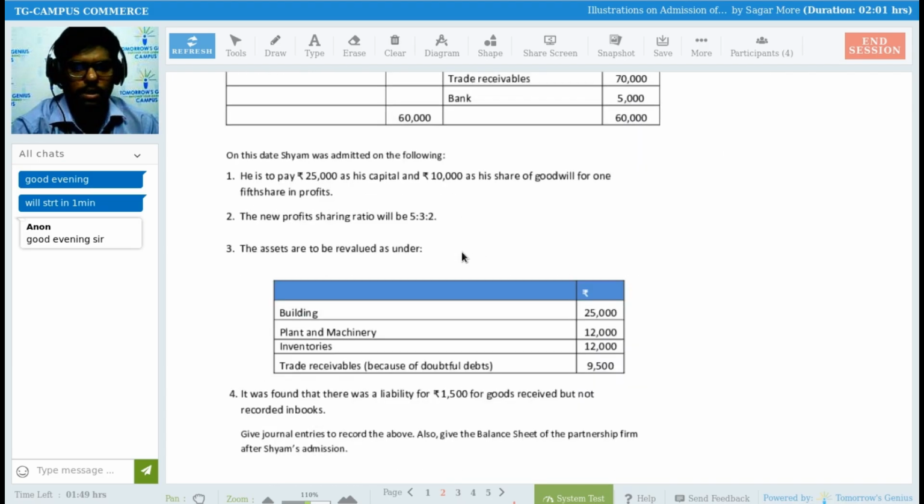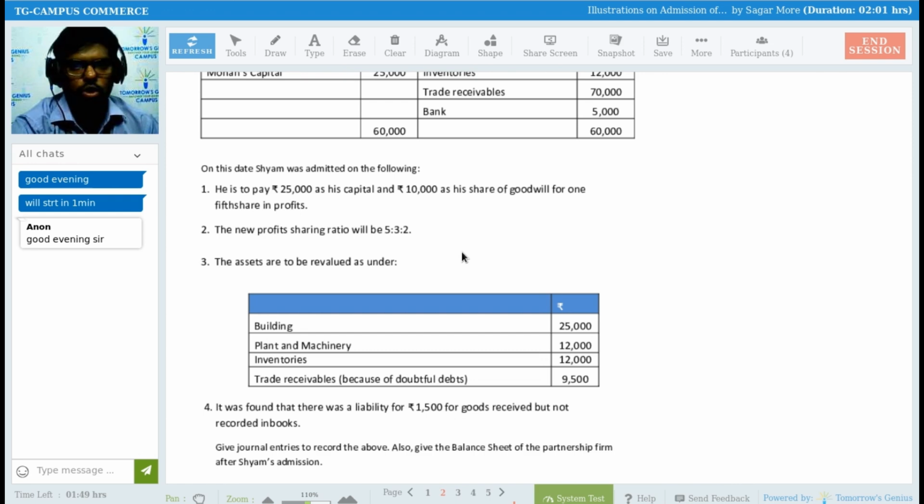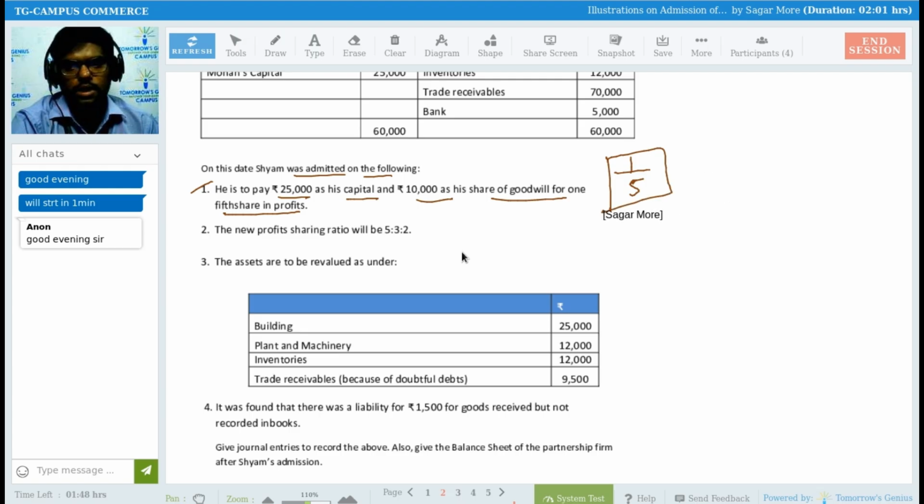Below the balance sheet, there are some adjustments provided. So what are those adjustments? On this date, Sham was admitted on the following conditions. So new partner Sham is coming into the business. He is to pay 25,000 as a capital and 10,000 as his share of goodwill for 1/5 share in the profit. So Sham is going to be admitted into the partnership for 1/5 share in the future profit, right?